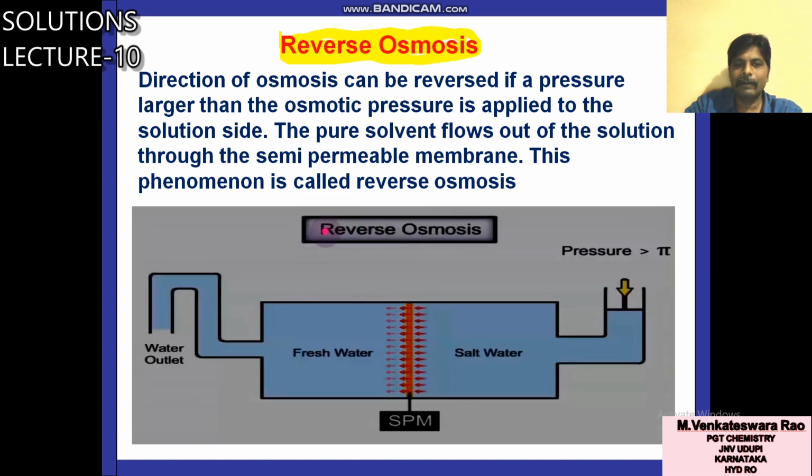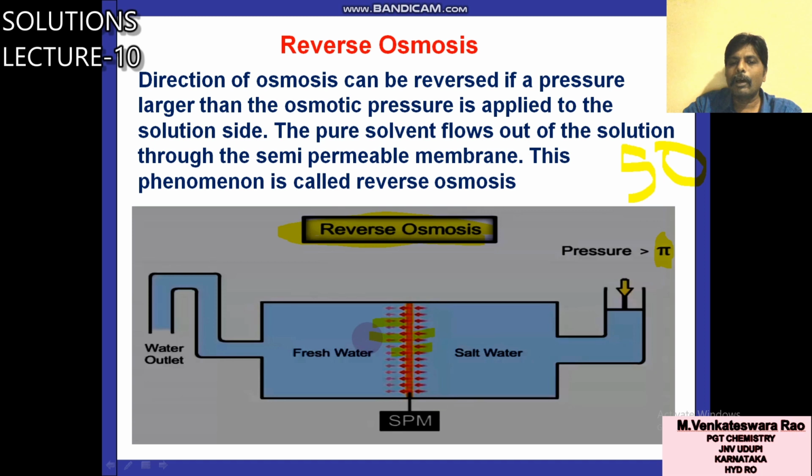You can see this diagram. It is the reverse osmosis. It is the reverse of this. It is the reverse process of osmosis. Actually, what happened in the osmotic pressure concept that I explained: if you apply pi additional pressure, suppose pi is 50, if you use 50, then there is no flow, it stops.